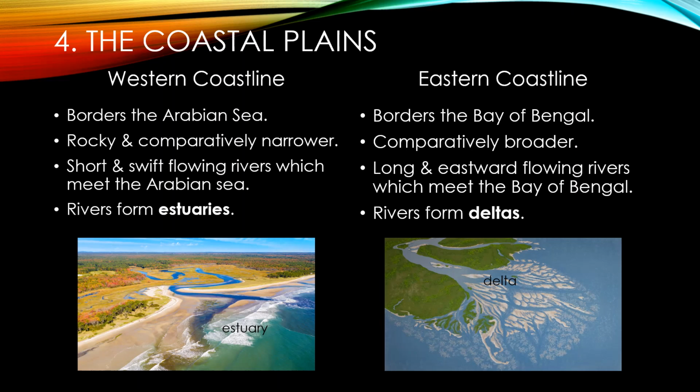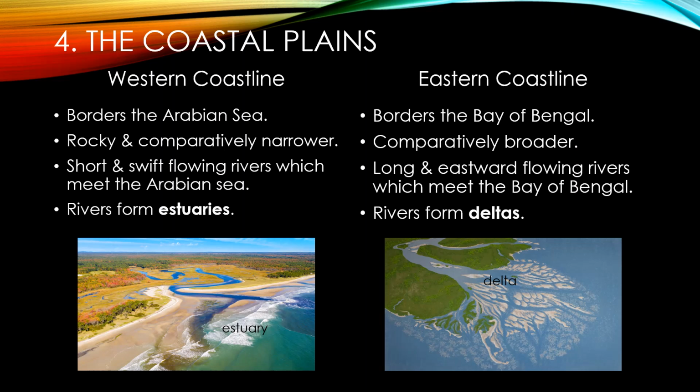Now, Eastern Ghat. The eastern coast borders the Bay of Bengal. It has formed as a result of depositional work of rivers. Many east-flowing rivers flowing from the Western and Eastern Ghats meet the Bay of Bengal.